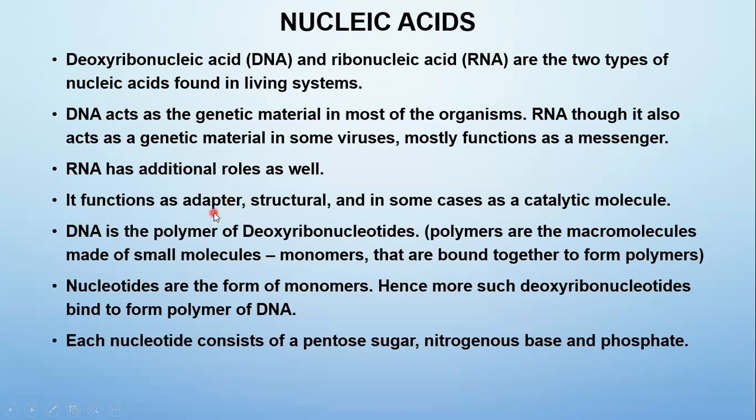For example, it acts as an adapter. There are different types of RNA. One such RNA is tRNA, transfer RNA, which acts as an adapter, also called a molecular vehicle, carrying anticodons which are required for the synthesis of protein.